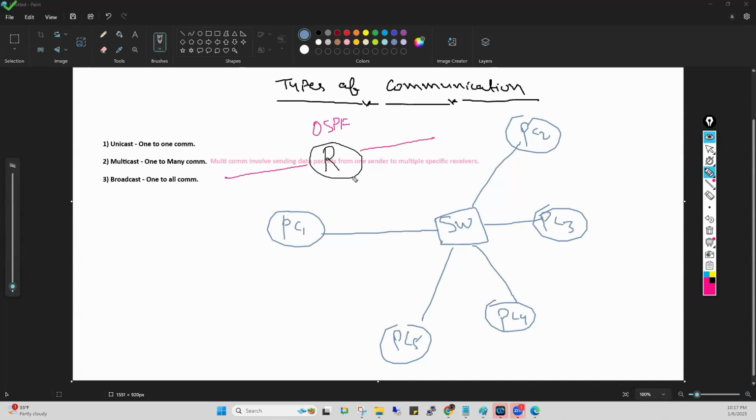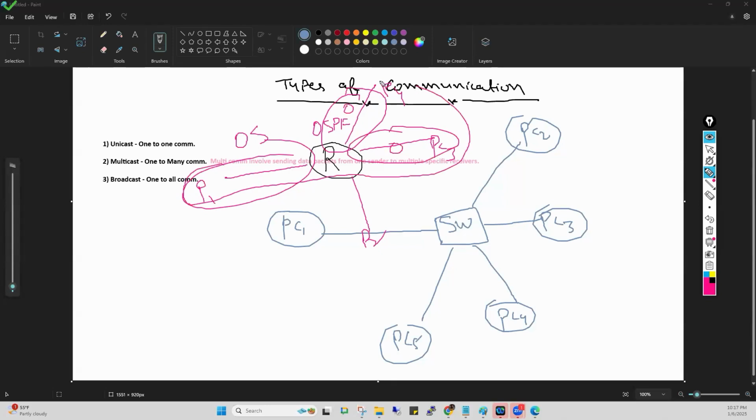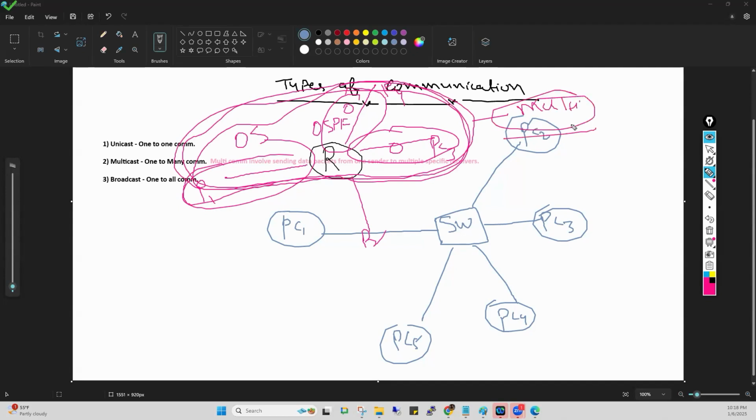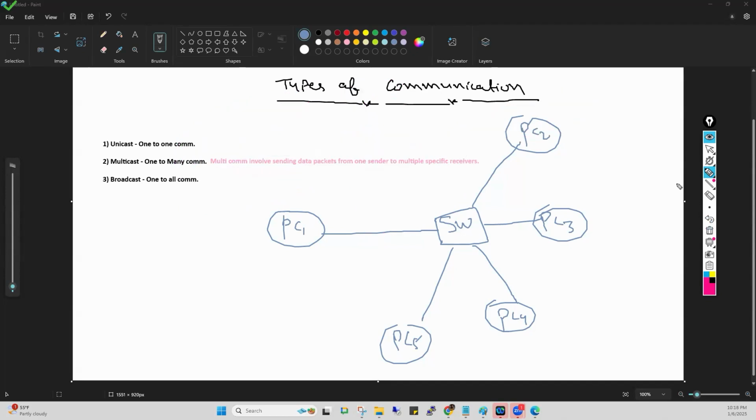With this router, for example, we connect multiple devices here. For example, here our PC1, PC2, PC3, PC4. And for example, here I am running OSPF, here I am running OSPF, and here I am running OSPF. It means all three will share the resources with each other with the help of multicast. That is called multicast communication.